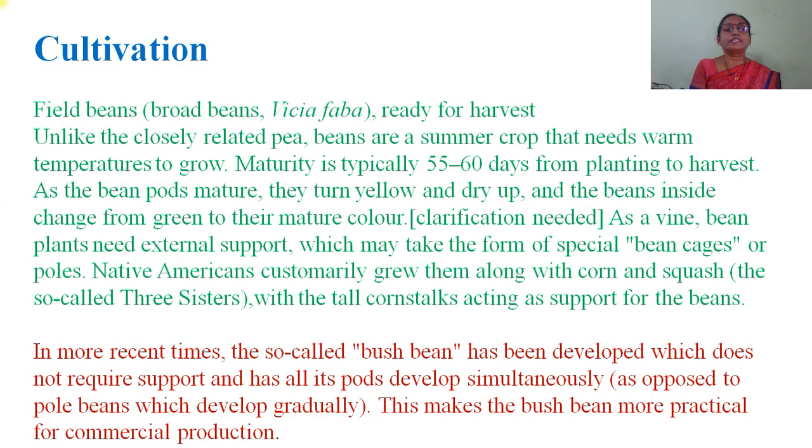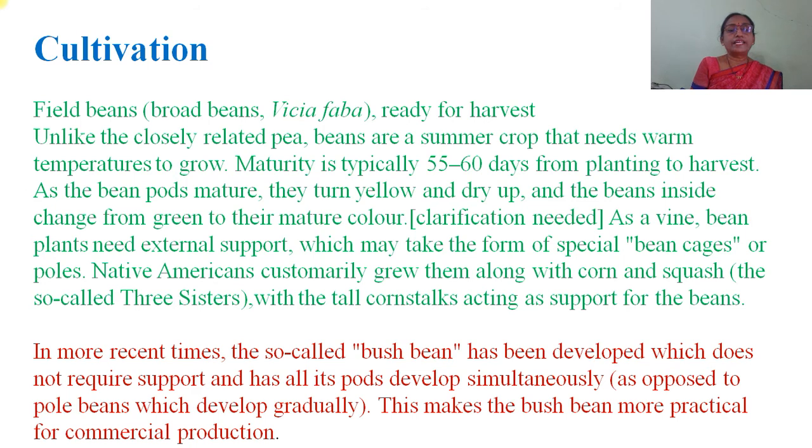Field beans, that is broad beans, Vicia faba, ready for harvesting. Unlike the closely related pea, beans are a summer crop that needs warm temperatures to grow. Maturity is typically 55 to 60 days from planting to harvest. As bean pods mature, they turn yellow and dry up, and the beans inside change from green to their mature color.